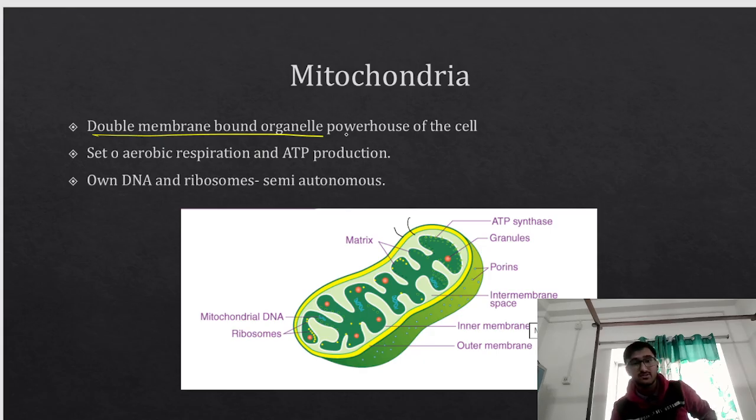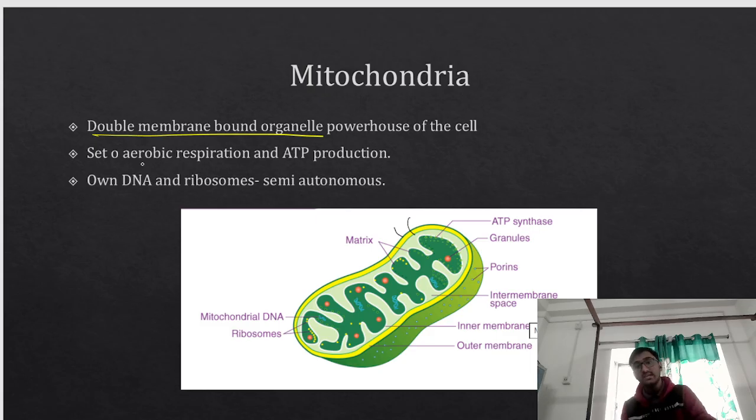It is responsible for aerobic respiration and ATP. It is the site for aerobic respiration. So there is a mistake over here. I'm very, very sorry for this. So this is a site for aerobic respiration and ATP production. It produces ATP.